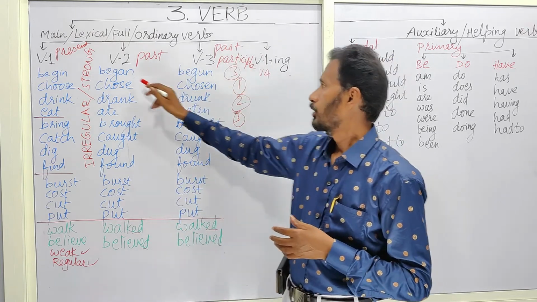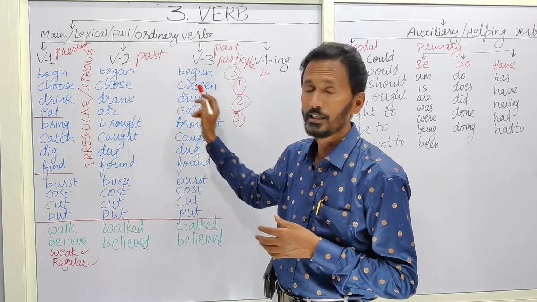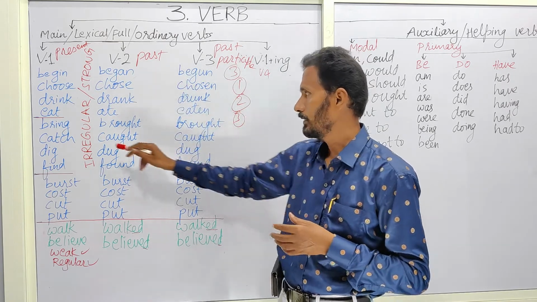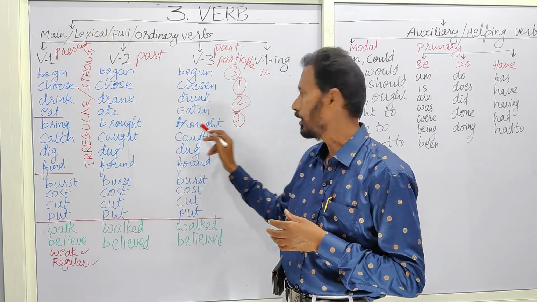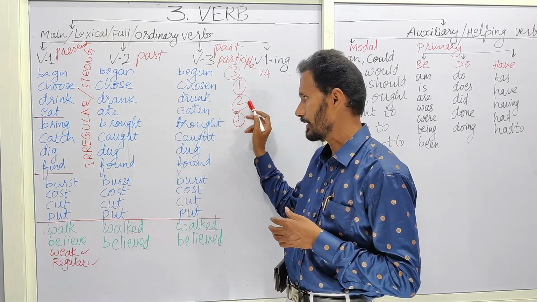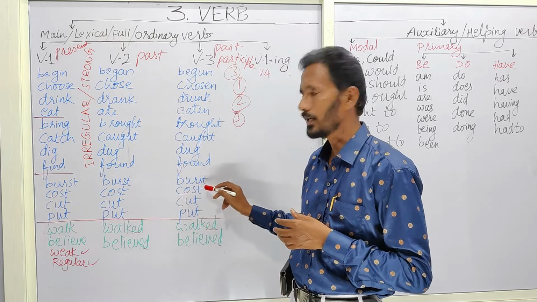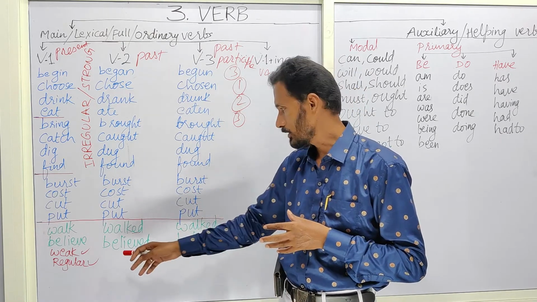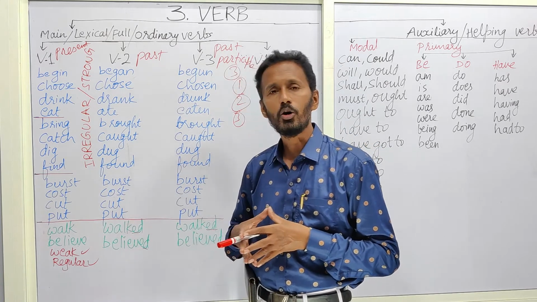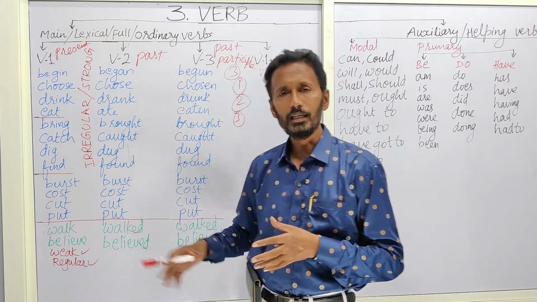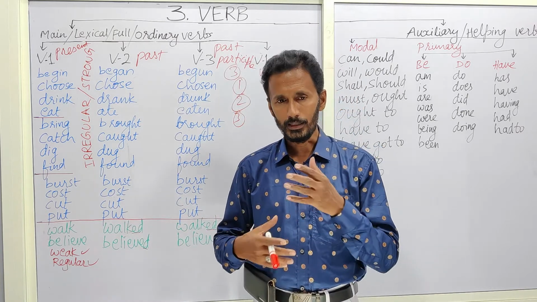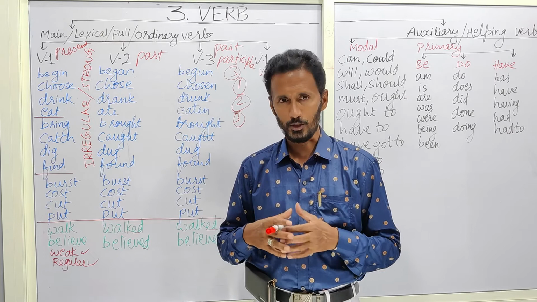That is, in the first category, all three forms are totally different. The second one is any two forms are alike. All the three forms are alike is the third category. Whereas coming to the weak forms or regular forms, d or ed or t is added in the past tense or past participle.